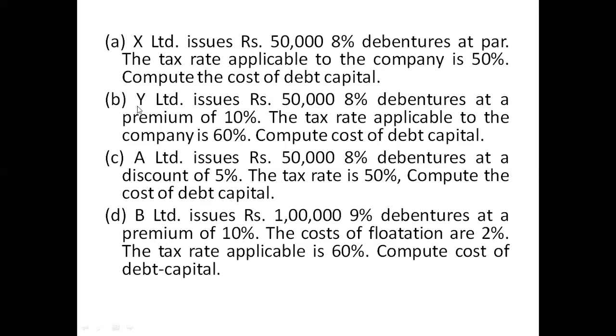Now let's discuss the question here. Y Limited issues 50,000 debt capital, so total debt capital is 50,000. 8% debentures means 8% rate of interest. Same problem. The tax rate is changed here; 60% is the tax rate. One addition here is that debentures are not issued at par; rather, they are issued at a premium of 10%. That you have to note. The tax rate applicable is 60% instead of 50%. Compute the cost of debt before tax and after tax. Let's go to the solution.